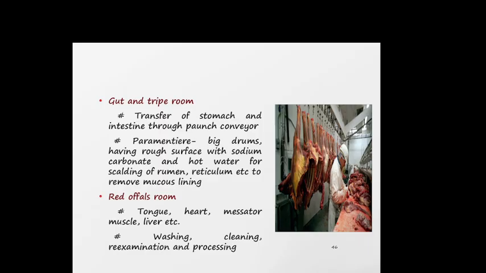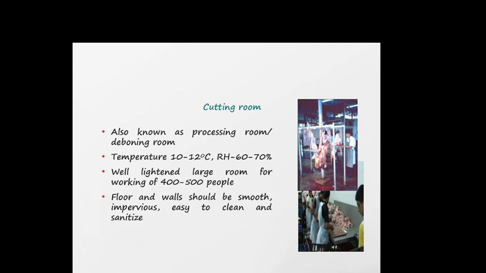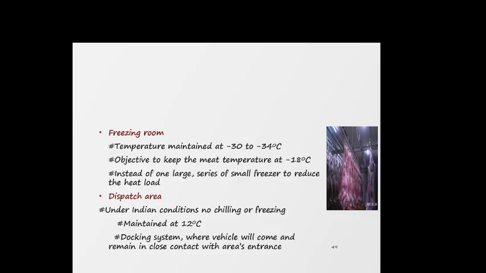Red offal room: tongue, heart, masseter muscle, liver, etc. Edible fat room, which handles the gut and tripe room fat. An inedible room, where inedible materials such as hides and skin are kept. Cutting room is the processing or deboning room, where temperature should be 10 to 12 degrees Celsius and relative humidity 60 to 70%.